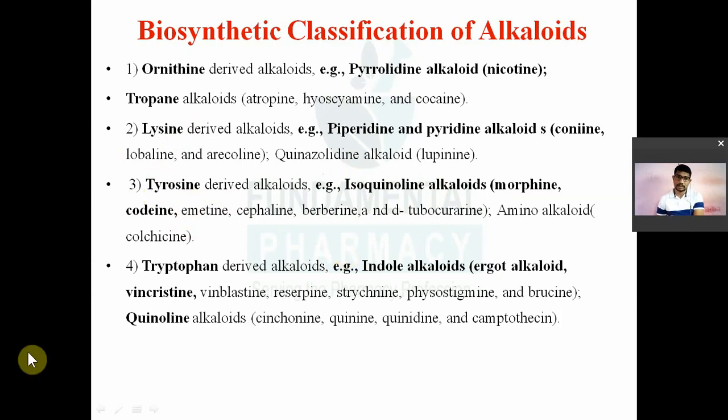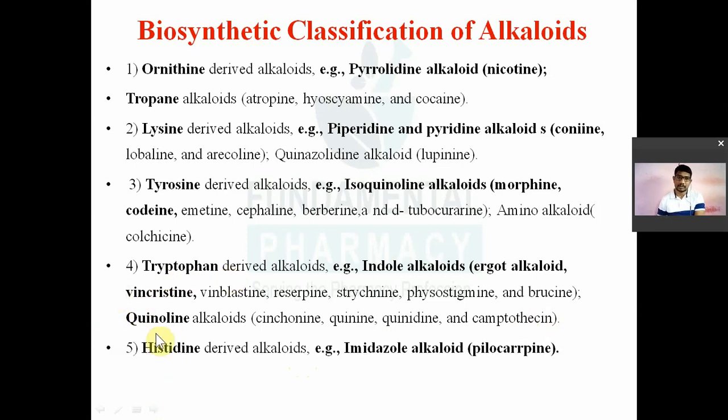Then next, indole alkaloids, whatever indole alkaloids are present in the vinca plant, the ergot plant. So ergot alkaloids, vincristine, vinblastine, reserpine, physostigmine, brucine are synthesized from the tryptophan amino acid. And even quinoline type of alkaloids also, like cinchonine, quinine, quinidine. All these alkaloids are biosynthesized from the tryptophan amino acid. Now histidine. Imidazole type of alkaloid is present in Pilocarpus. The Pilocarpus plant contains pilocarpine. That pilocarpine is biosynthesized from the histidine amino acid.